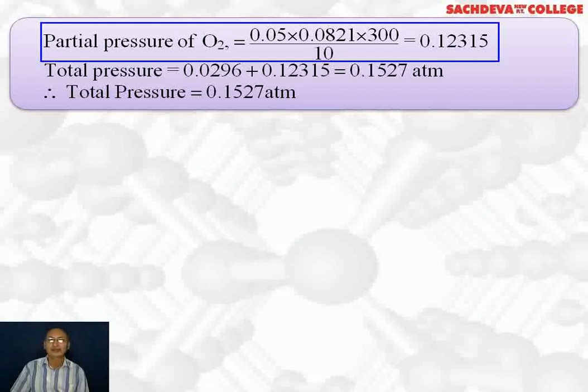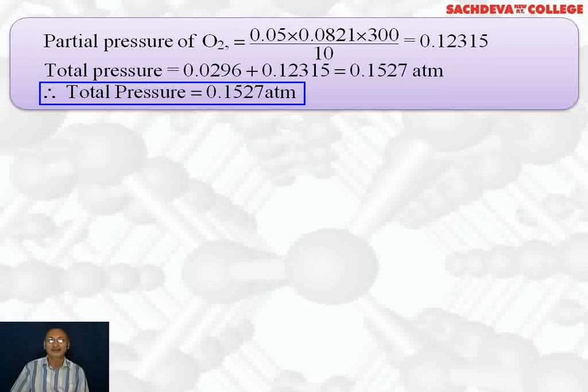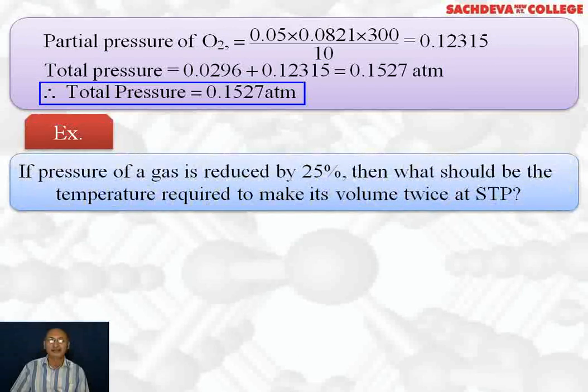It comes out to be 0.12315. So total pressure will be equal to 0.0296 plus 0.12315. It comes out to be 0.1527 atmosphere, which is the total pressure of oxygen as well as nitrogen.